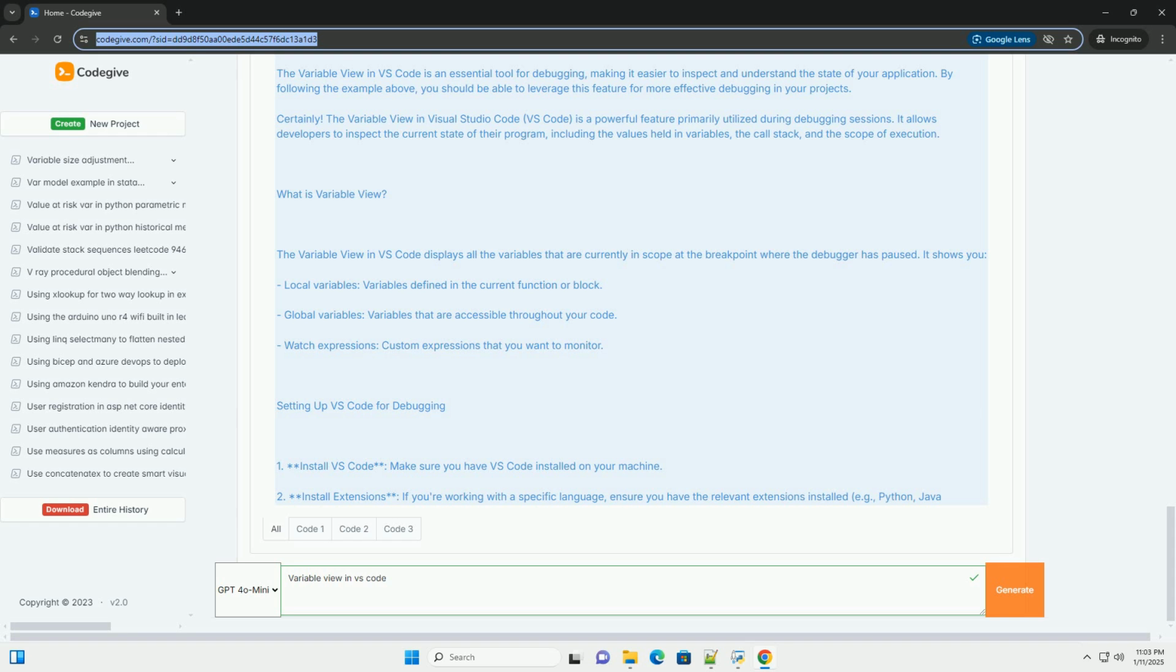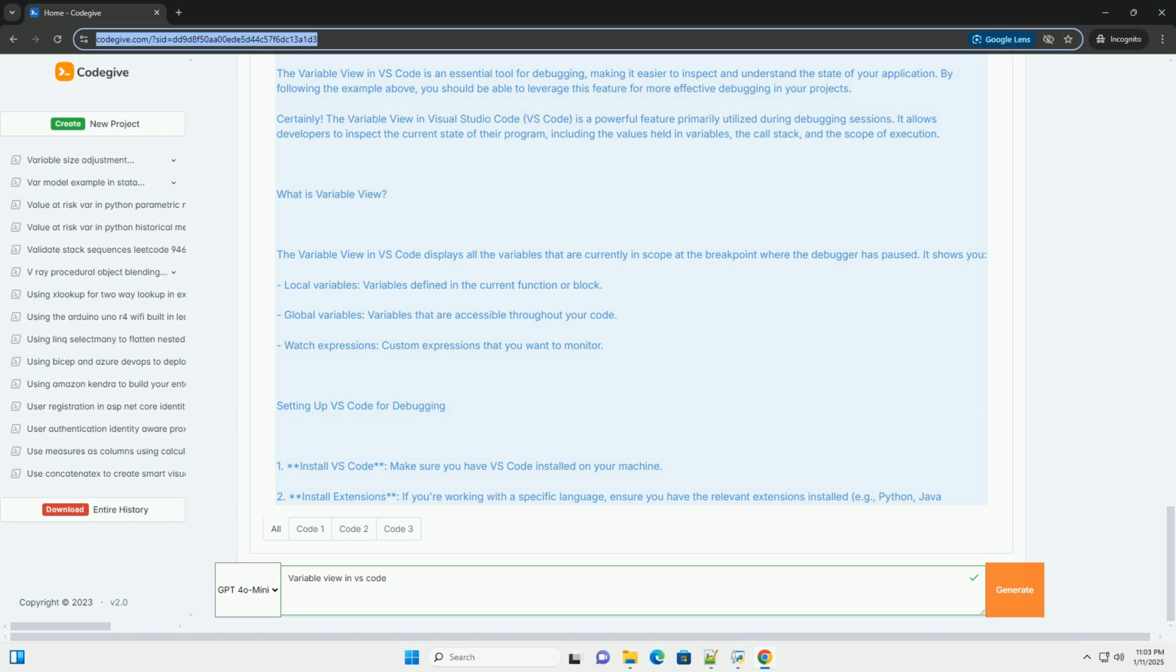4. View variables. In the debug sidebar, you will see the variable view. Here's what you can expect. Local variables. You should see the variable n with a value of 10, and fib_sequence will not yet have a value since the line that initializes it hasn't been executed. Global variables. If you had any global variables, they would appear here too. Watch expressions. You can add expressions to the watch section to monitor their values as you step through your code.